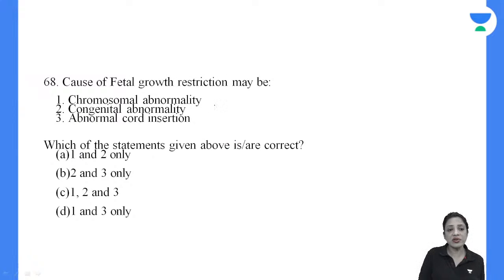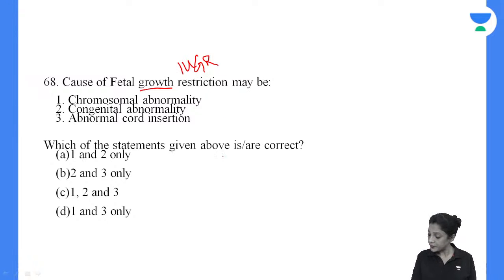Cause of fetal growth restriction may be what? Chromosomal abnormality, fetal growth restriction, that is IUGR, congenital abnormality, or abnormal cord insertion. Which one of them is true? Hello Swaraj. Yes, chromosomal abnormalities.